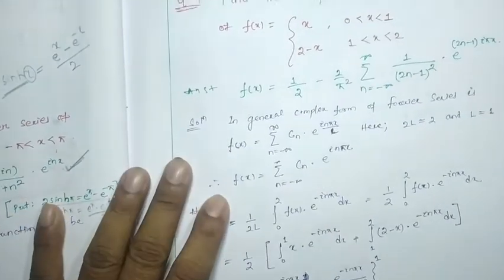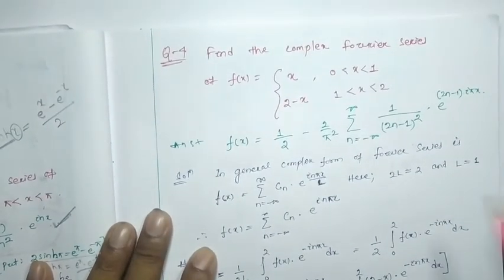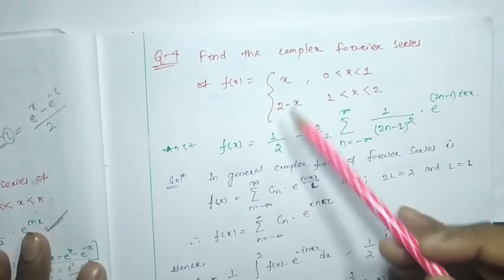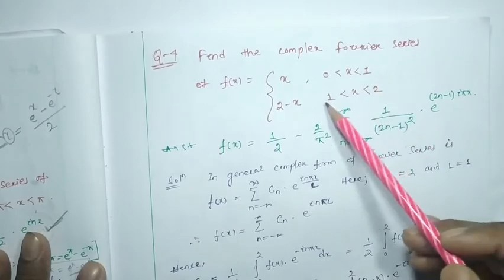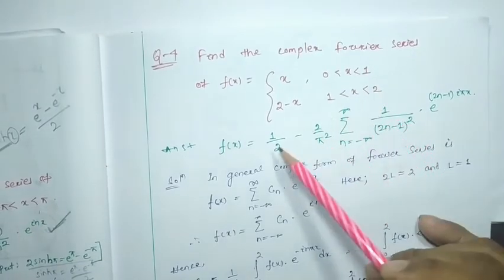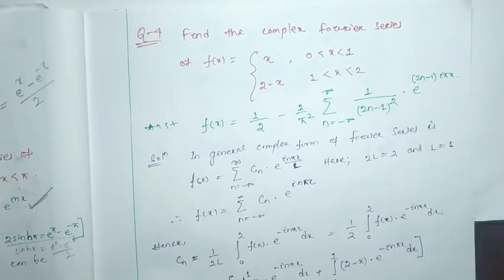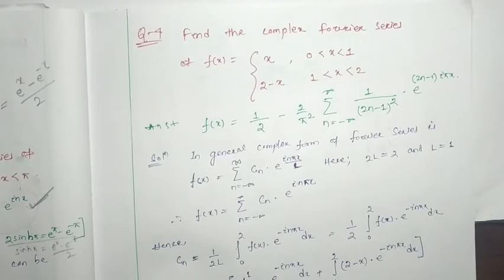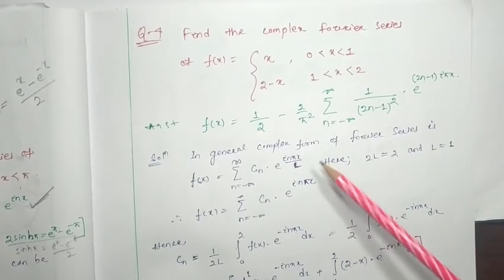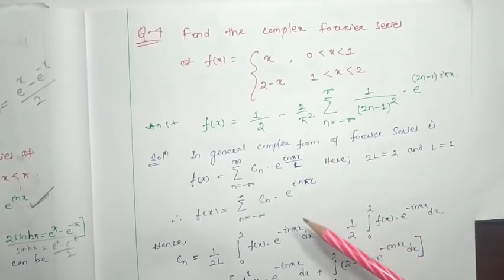The next question is given: f(x) is equal to x for 0 to 1, and 2 minus x for 1 to 2, like that, and the answer will be this much. So here, as previously, I gave the answer, to verify the answer I am going to discuss all the steps. Similarly, we have to write all the required steps initially.